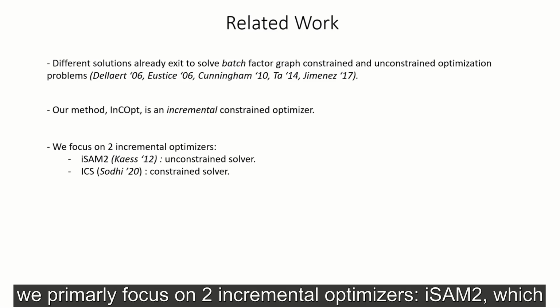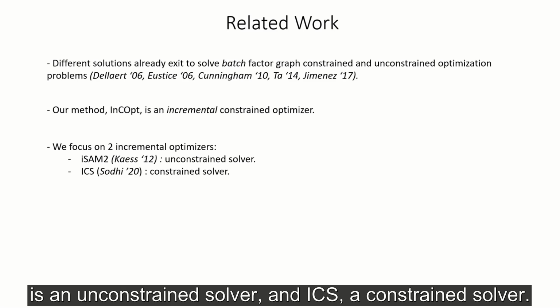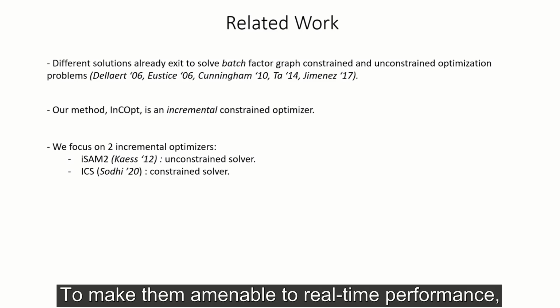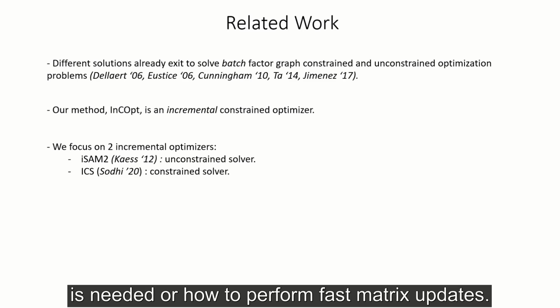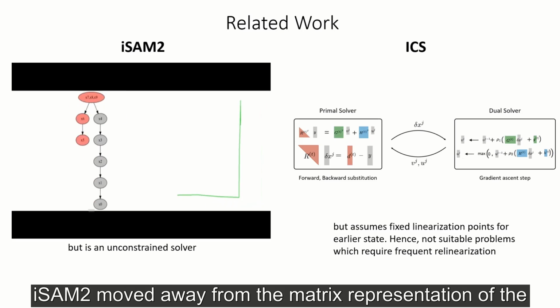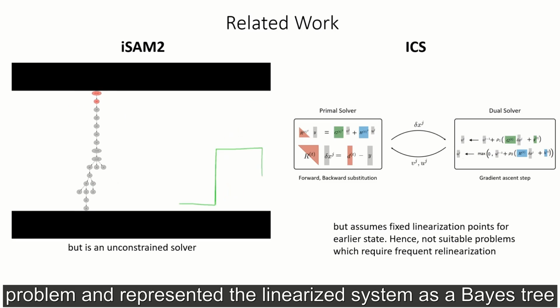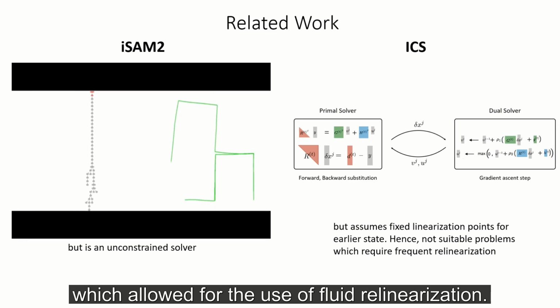Hence, for prior work, we primarily focused on two incremental optimizers, iSAM2, which is an unconstrained solver, and ICS, a constrained solver. To make them amenable to real-time performance, both ICS and iSAM2 try to reason about when relinearization is needed or how to perform fast matrix updates. iSAM2 moved away from the matrix representation of the problem and represented the linearized system as a Bayes tree, which allowed for the use of fluid relinearizations.